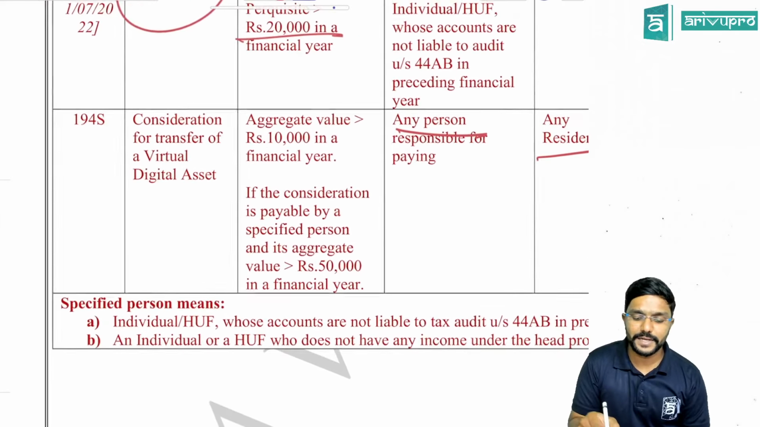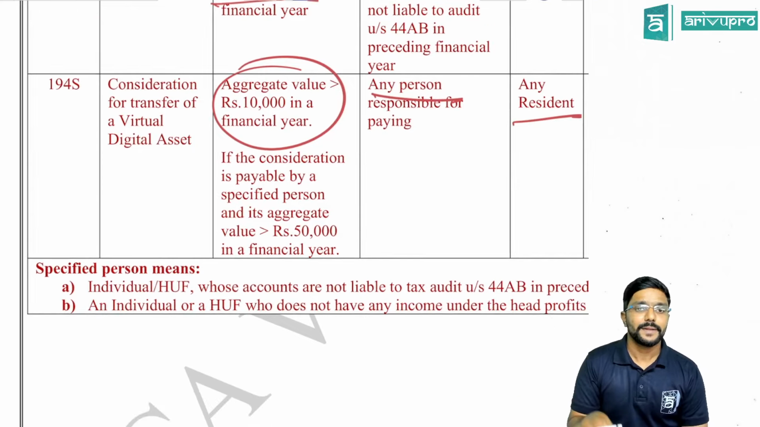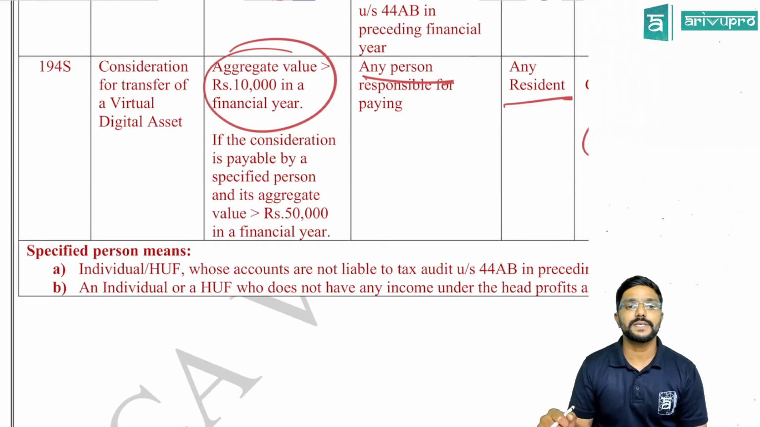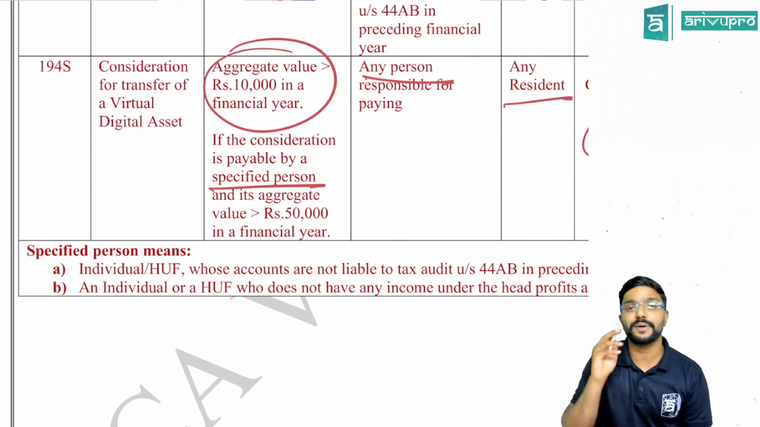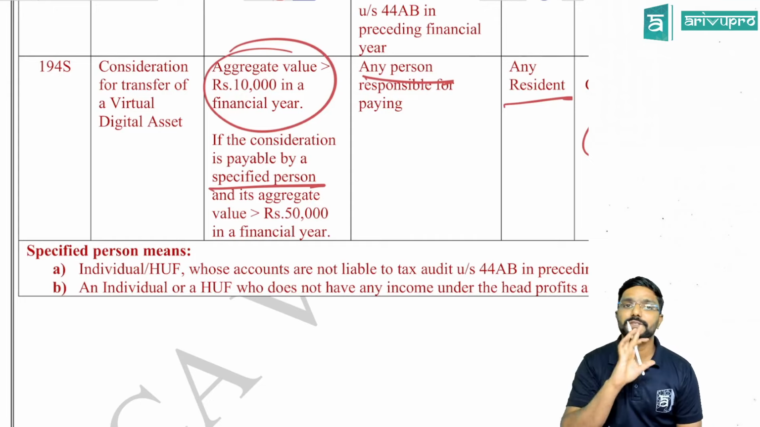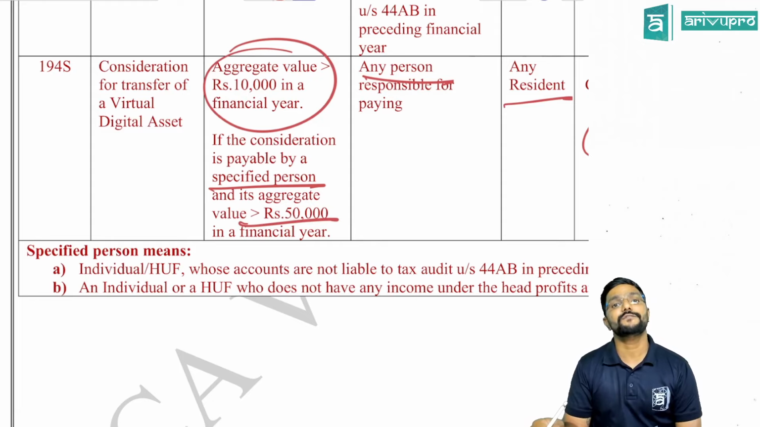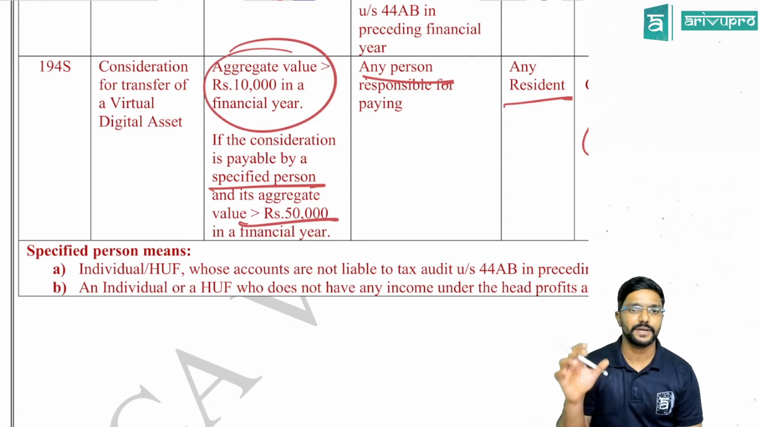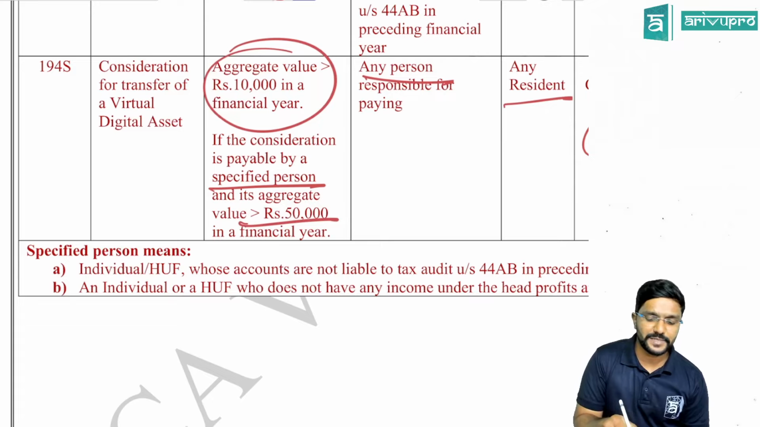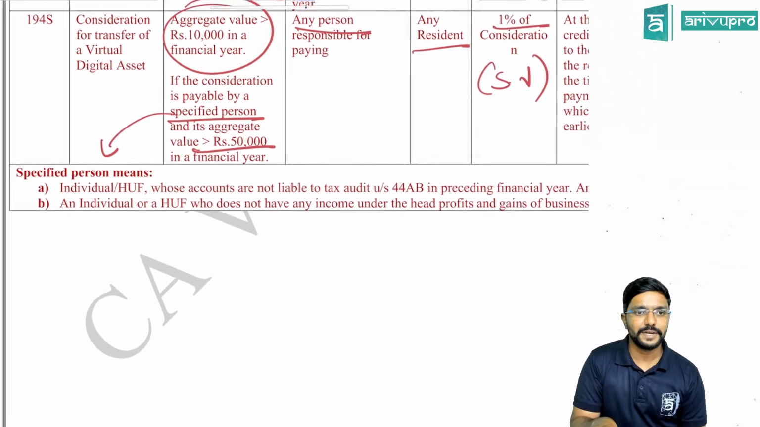Chalo. Now the aggregate limit is, if the sale consideration is more than 10,000, then TDS has to be deducted. But there is an exception for it. If the consideration is payable by a specified person, means if the buyer is a specified person, the aggregate value is not 10,000. They are telling you to deduct TDS only if it is more than 50,000. And who is that specified person? I have given it to you, the one for whom 50,000 is the limit.